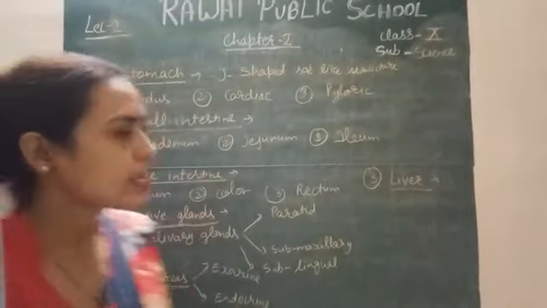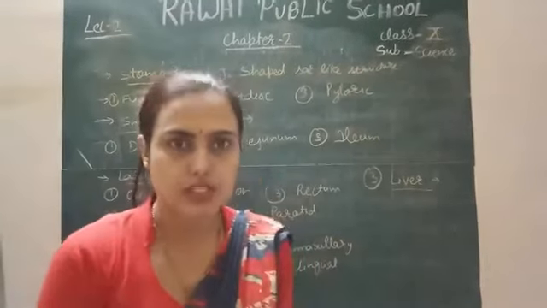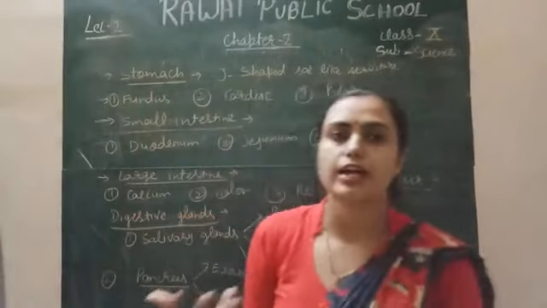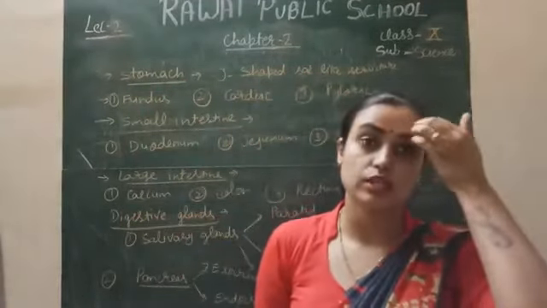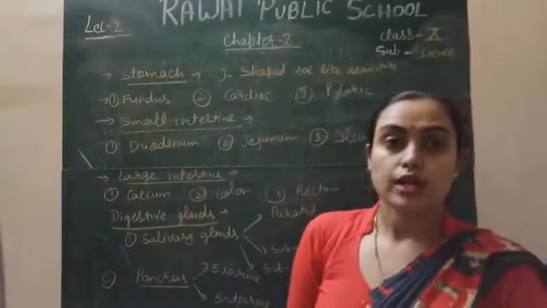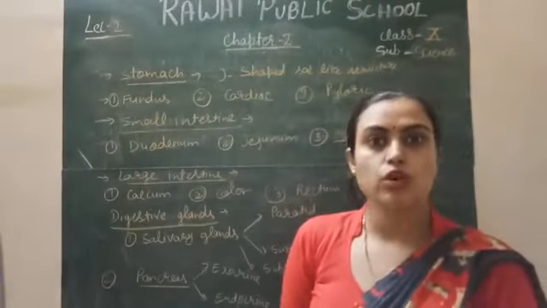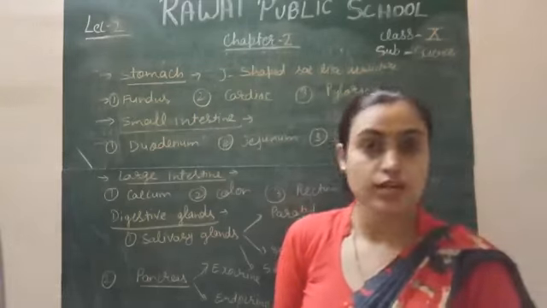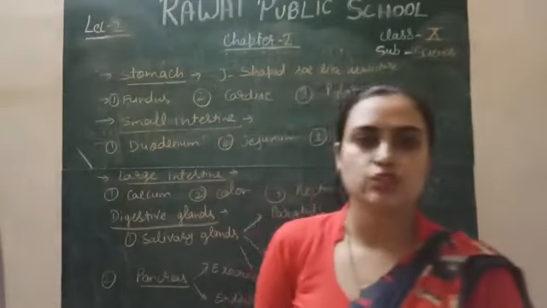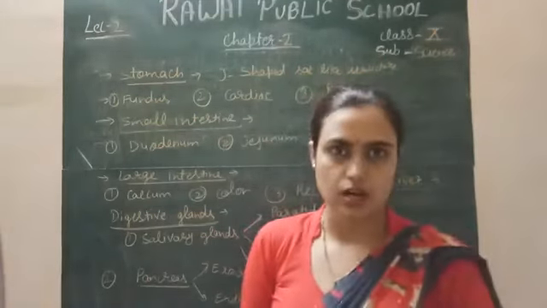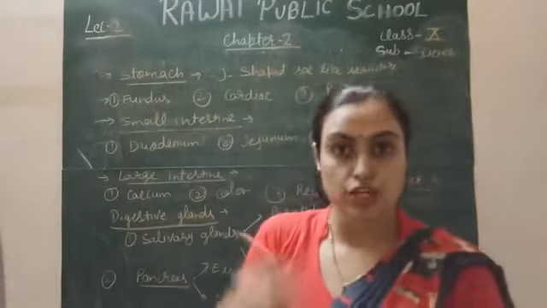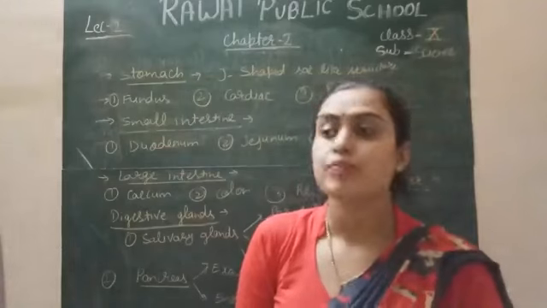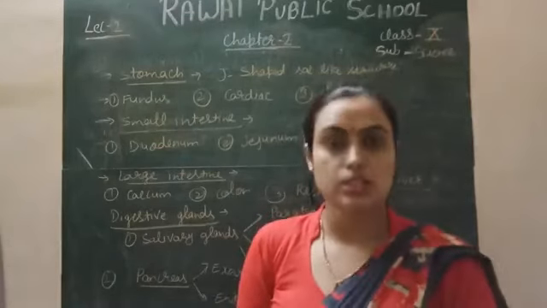In the wall of the stomach there is a gland called the gastric gland, because the wall of the stomach is called the gastric wall. So the gland present in the gastric wall is called the gastric gland, and these gastric glands release gastric enzymes, or gastric juice, which consists of various enzymes.